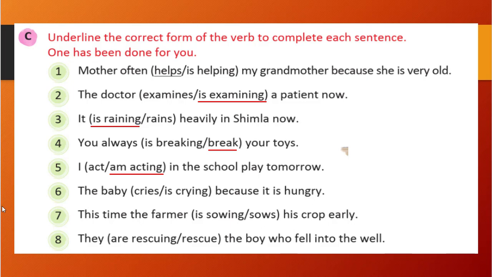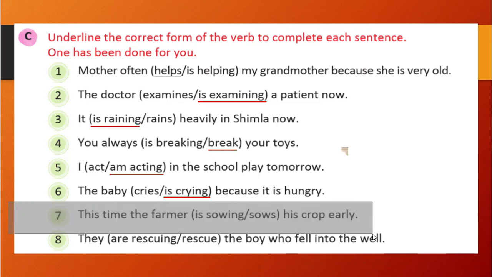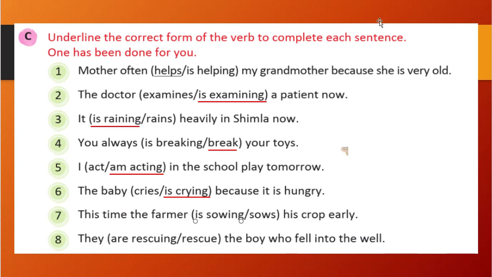The baby cries or is crying because it is hungry. Right. So is crying is the correct one because the baby is hungry while we are speaking. That time only baby is hungry. So is crying is the correct one. This time the farmer sows his crop early. So farmer is sowing his crop early. It means is sowing is the correct one.